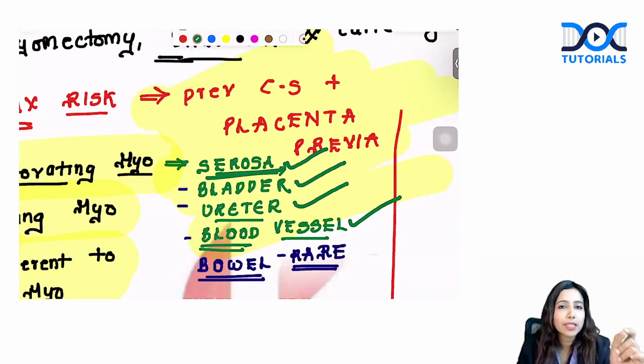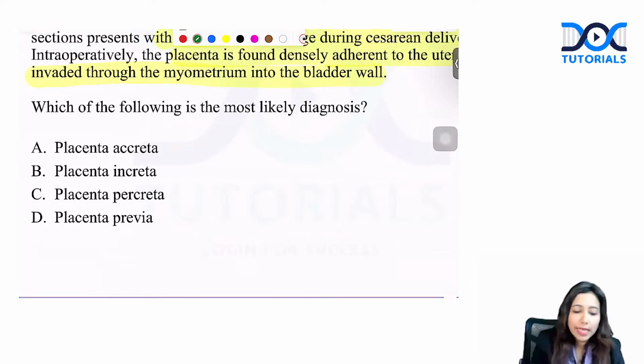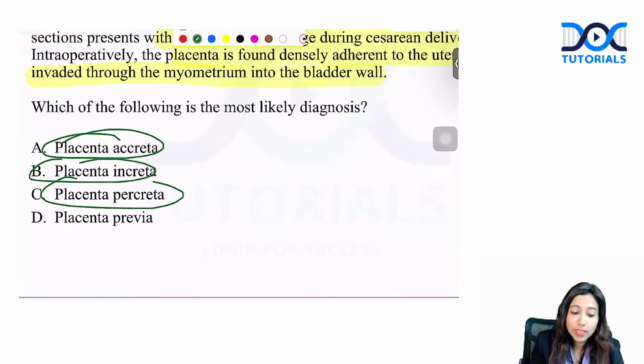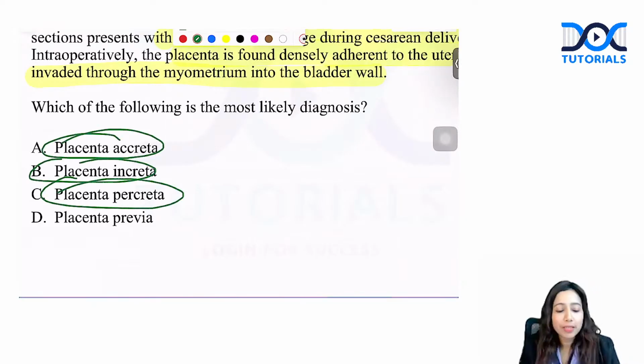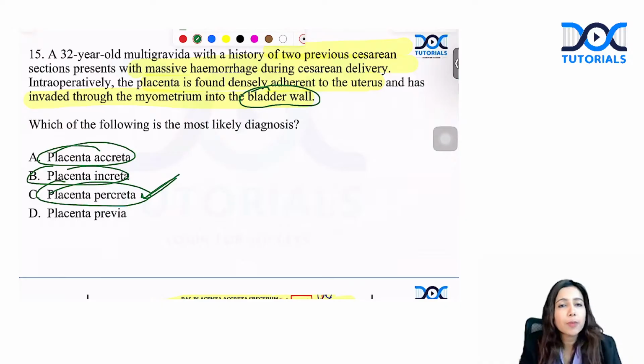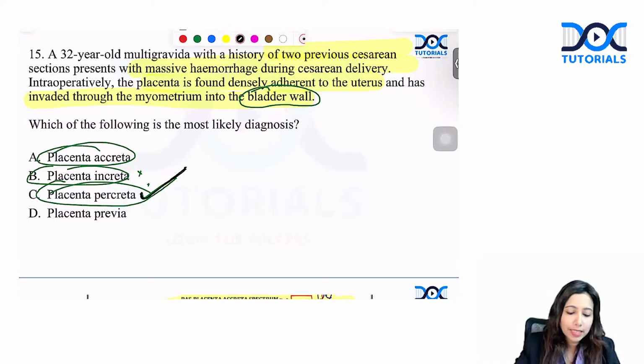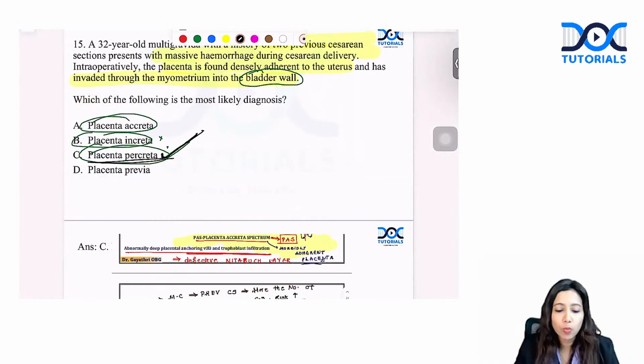Your answer is percreta. So in the options, you will see accreta, increta as well as percreta. All 3 are given. Among these, which one will you choose? Your correct answer is percreta because bladder is involved. If nothing like that is given, and they don't give increta or percreta, you can choose accreta because it comes in that spectrum of placenta accreta spectrum. Here, the best answer is placenta percreta, because the bladder wall is involved.